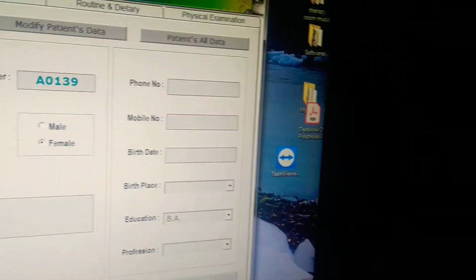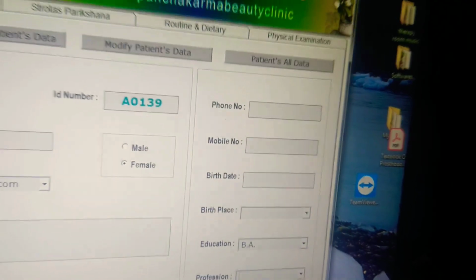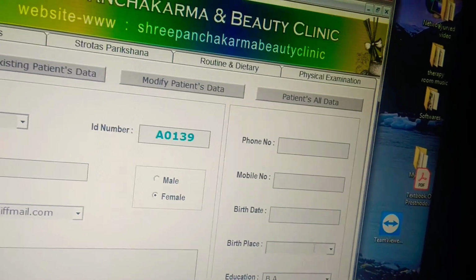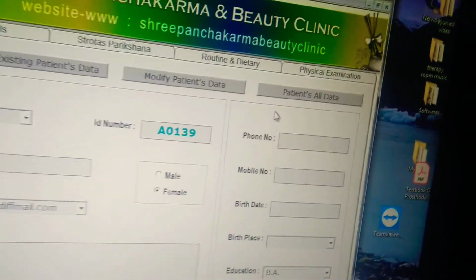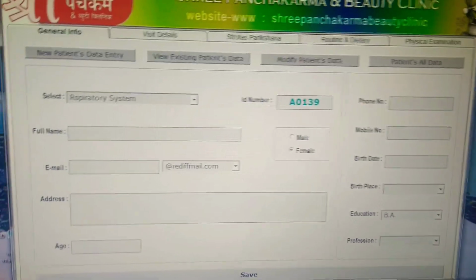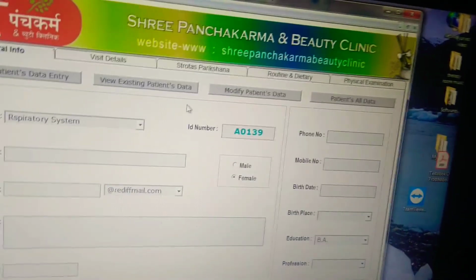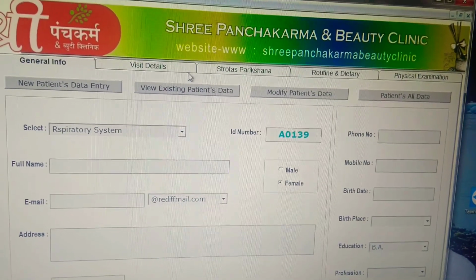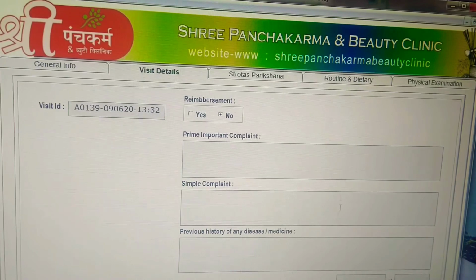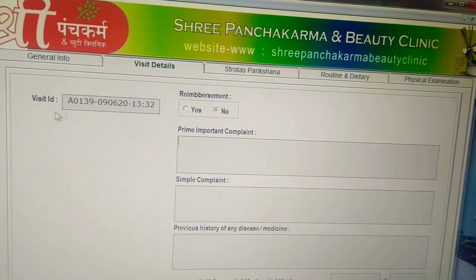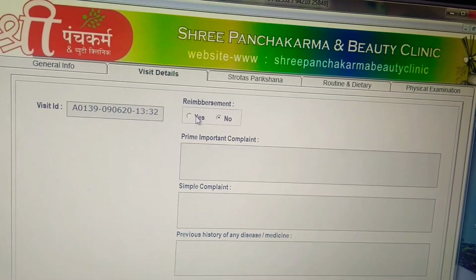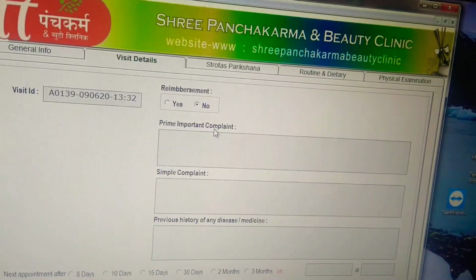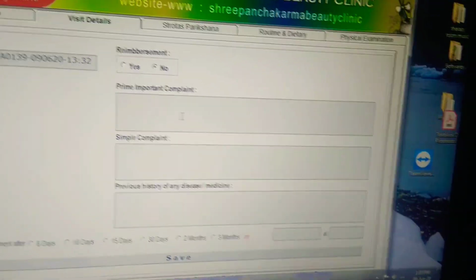Then save this page. Although the software is very large or lengthy, because all things are accommodated in it, it is not necessary to fill all the pages of the software. You can write only general info and visit details. This page is a compulsory page. Here you can write if the patient needs reimbursement or not, so that afterwards if you have to give him any certificate or the like, you can do that.